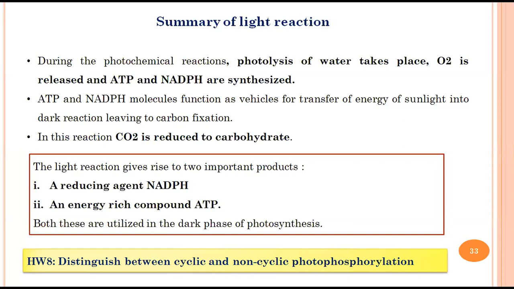That is correct, and just use the word photo. Okay, so that will be the right word to use. And the electron emitted from the photosystem is not coming back to the same process, that is called non-cyclic photophosphorylation.